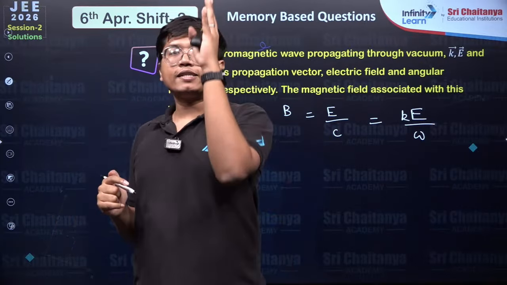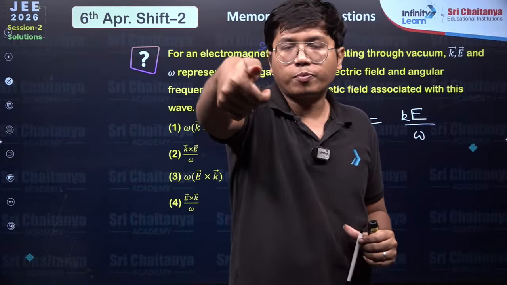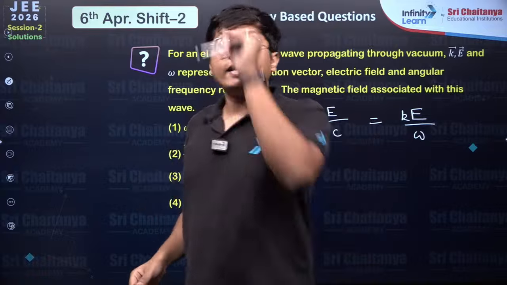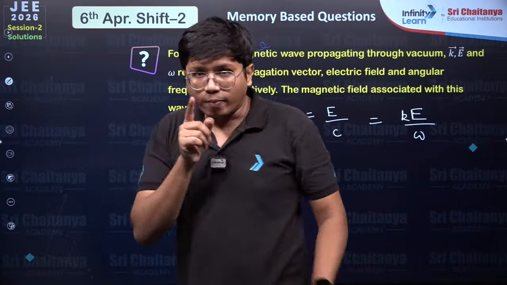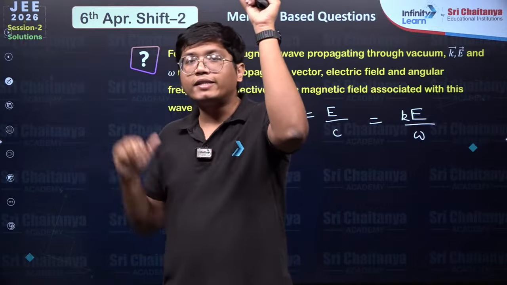Or let's say E vector is here, B vector is here. Then E cross B, the propagation vector should point in this direction, right? E here, B here. So the propagation vector is towards you. Now with these two, I want to get this direction.